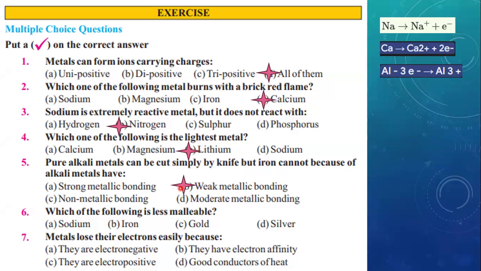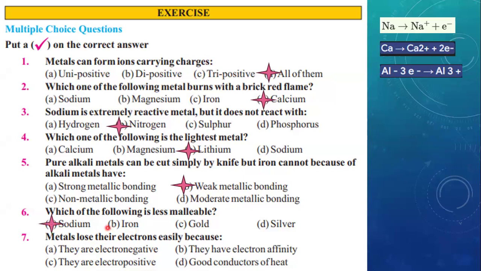MCQ number 6: which one of the following is less malleable? Malleability is a property by which metals can be converted into sheets. We have studied the most malleable elements in the periodic table: gold and silver. We have also seen iron being drawn into various kinds of sheets and also wires. So the correct option for this is sodium.